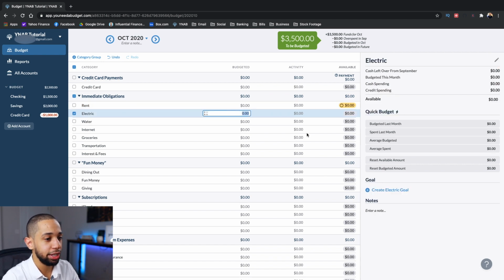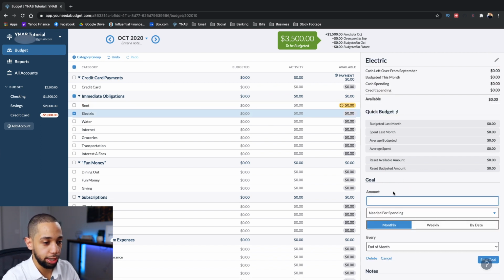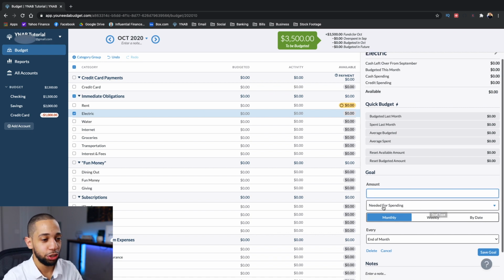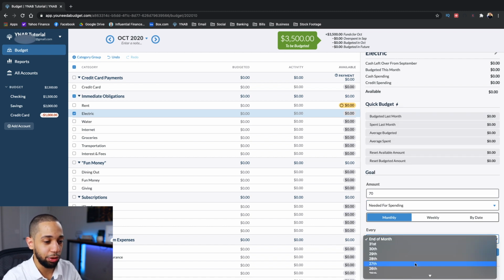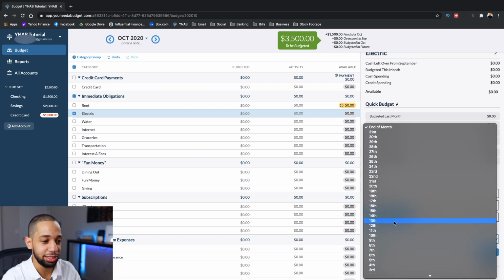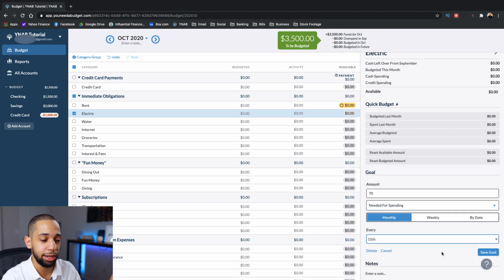So the next category here is electric. I'm gonna go ahead and create an electric goal. I don't live in a big city, so my electric bill is actually pretty cheap. So I'm gonna go ahead and add, it's about $70 a month, needed for spending monthly, and it comes in at about the 15th of the month. It doesn't have to be exact. The closest you can get it, the better.